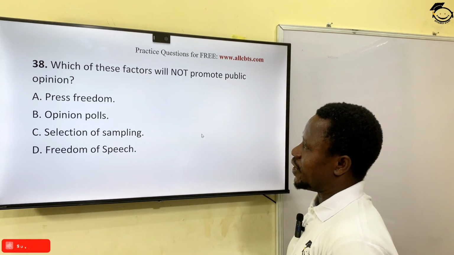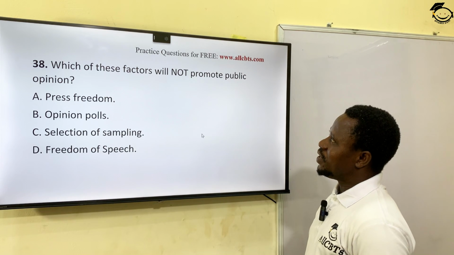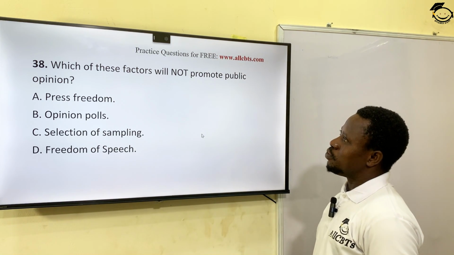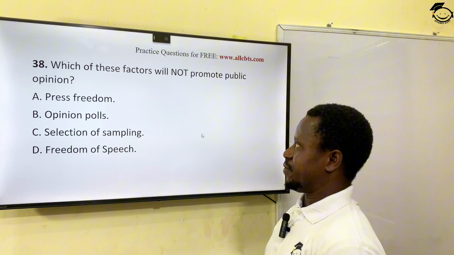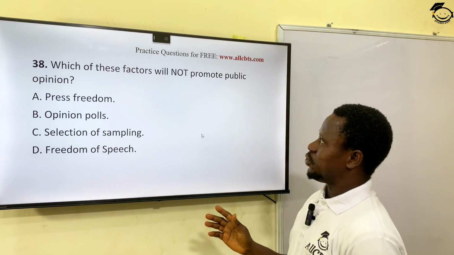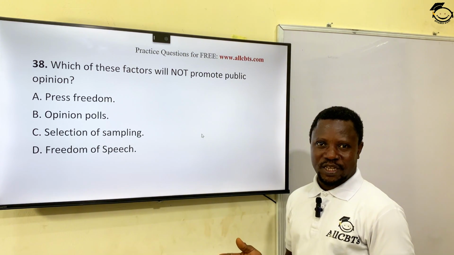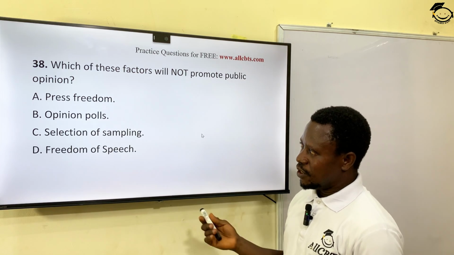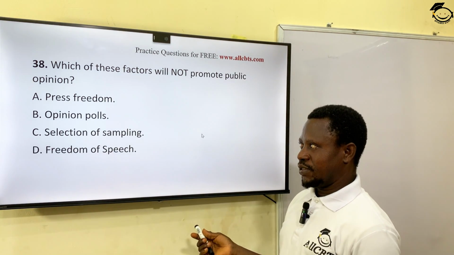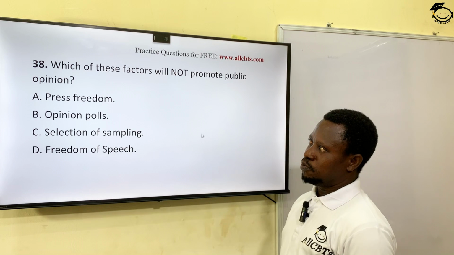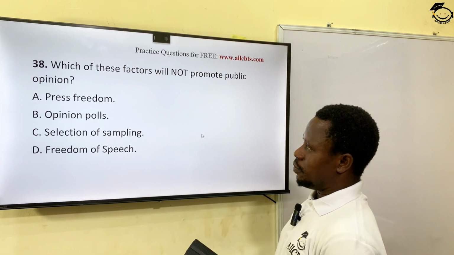Okay? Which of these factors will not promote public opinion? In other words, all the factors will allow the opinion of the people to count, except one. Press freedom. Of course, you allow people to speak, the press to release information in the society.